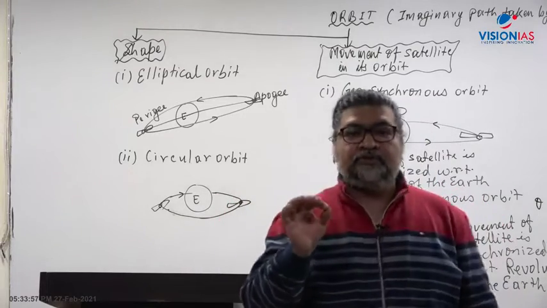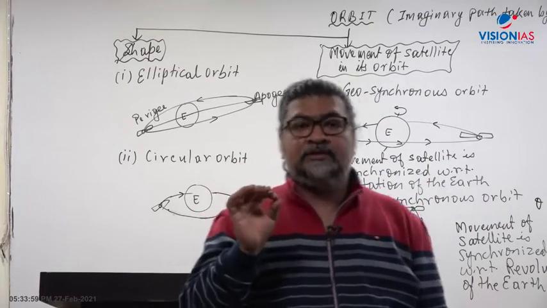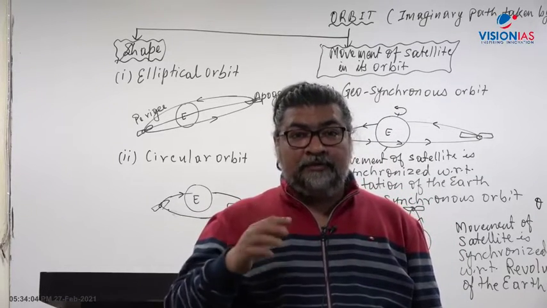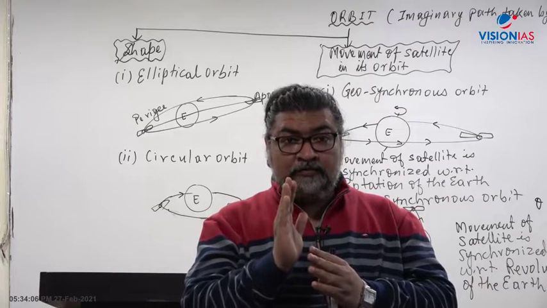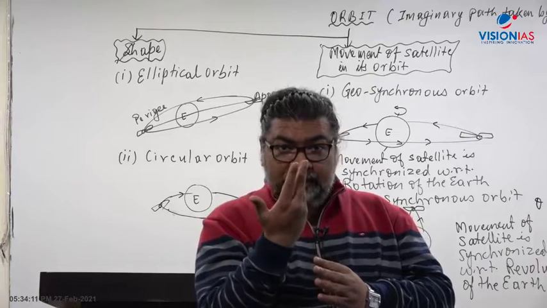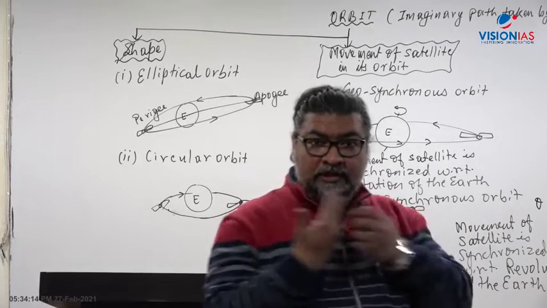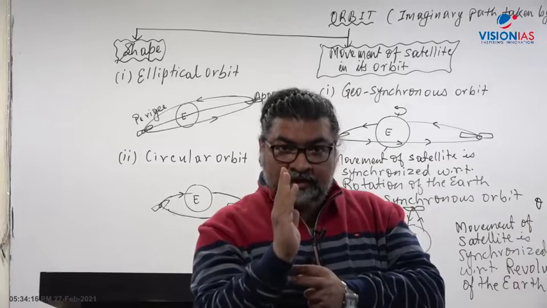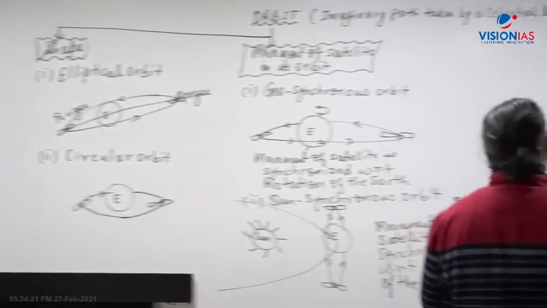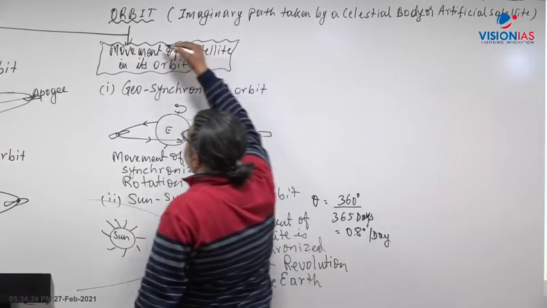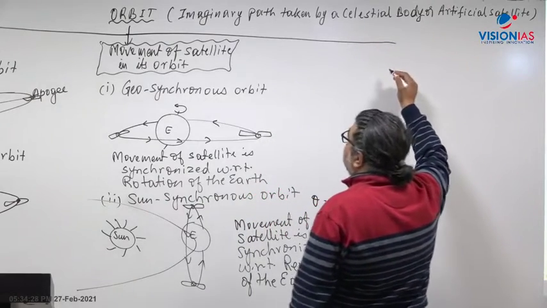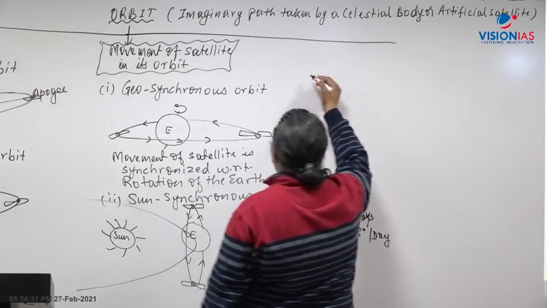I played you the video to make this concept of geosynchronous and sun synchronous orbit clear. A sun synchronous orbit is a north to south polar orbit, and the plane of the polar orbit rotates as the Earth revolves around the sun, with a tilt of almost 0.8 degree per day. Now, in the video you have seen there is another special type of orbit which I have already mentioned, that is geostationary.